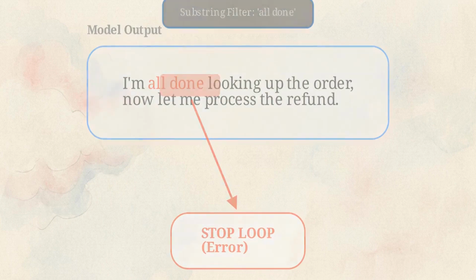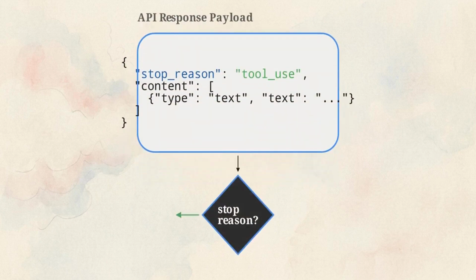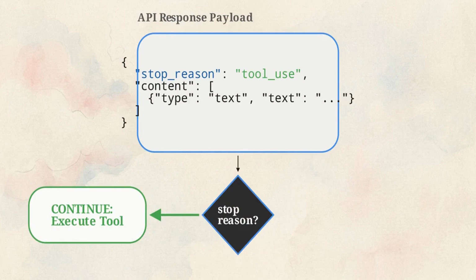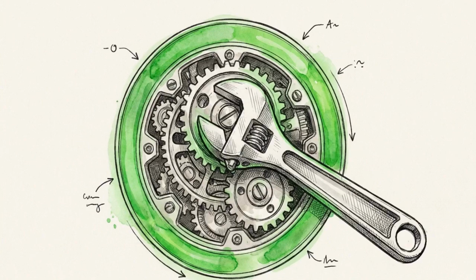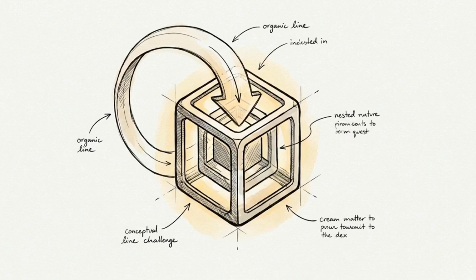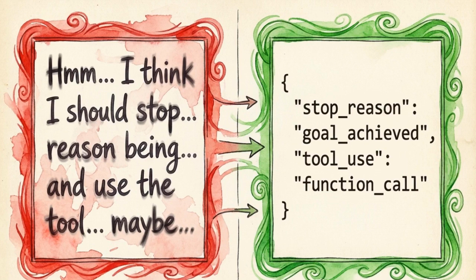The repair ignores the text entirely. Instead, your control flow branches exclusively on the explicit stop reason provided by the API in the response payload. If the stop reason is tool use, you execute the requested tool, feed the result back into the context window, and let the model run another pass. If the stop reason is end turn, the model is finished. You halt the loop cleanly. Robust control flow is driven by deterministic API signals. The model's probabilistic prose is irrelevant to the application's execution state.